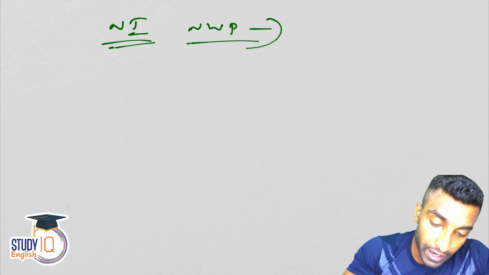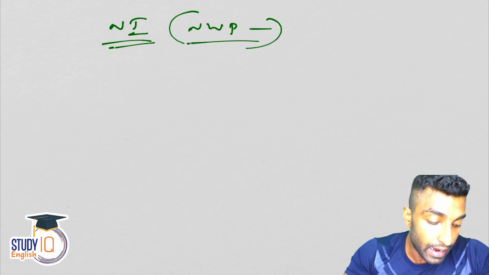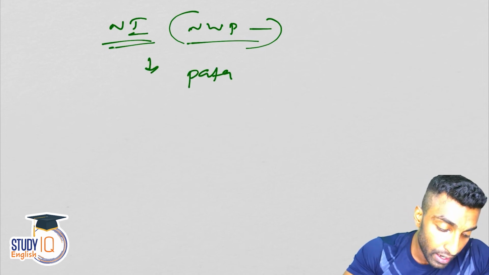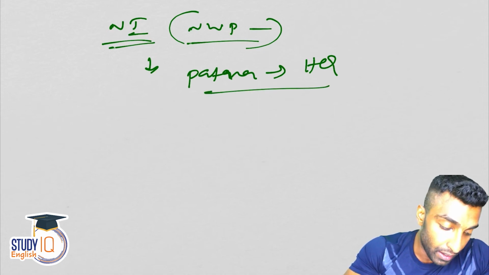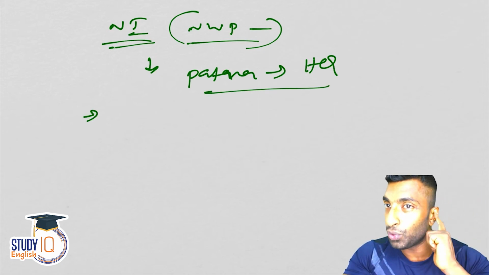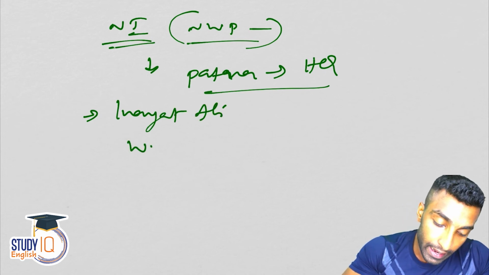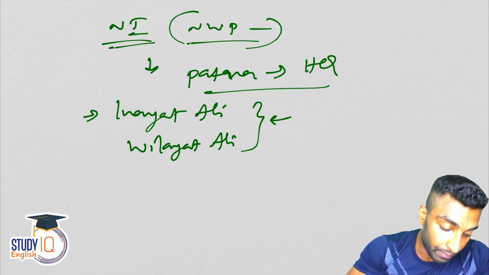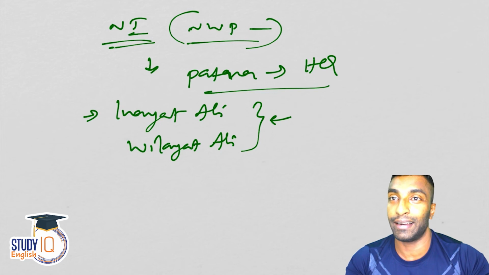So Northwest Frontier Province will come, Punjab will come, Bihar will come, Delhi will come, and after the death of Syed Ahmed of Rai Bareli, the headquarters was shifted to Patna. Patna became the headquarters, and now two important leaders have emerged: Inayat Ali and Vilayat Ali. Okay, so don't be confused with the Ali brothers that we will be discussing later in the Khilafat movement.